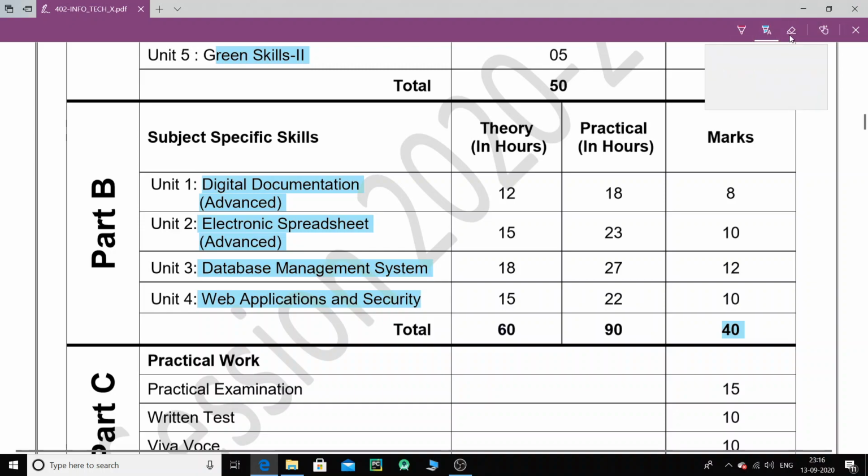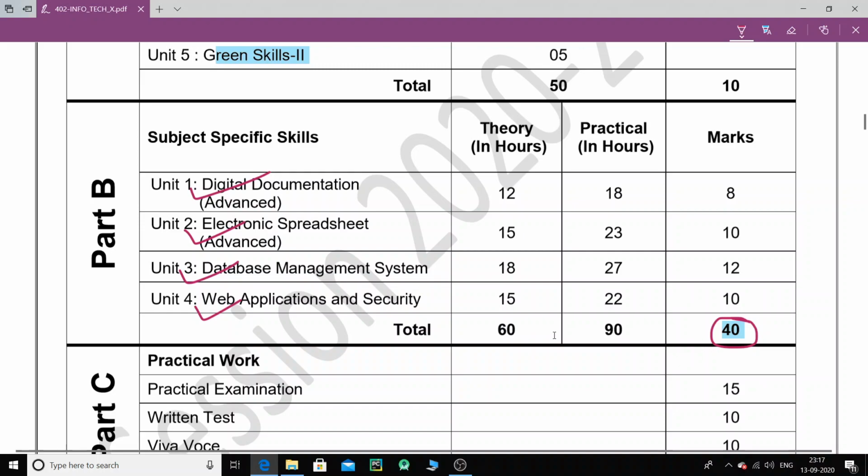So please understand, let me just erase this. Documentation is very important, then the electronic spreadsheet and the database management system. These are the 3 chapters we have to focus on the most, and of course we have the web applications, which we have already discussed, of 10 marks. So that makes a total of 40 marks, as you can see here. Altogether these chapters are of 40 marks.